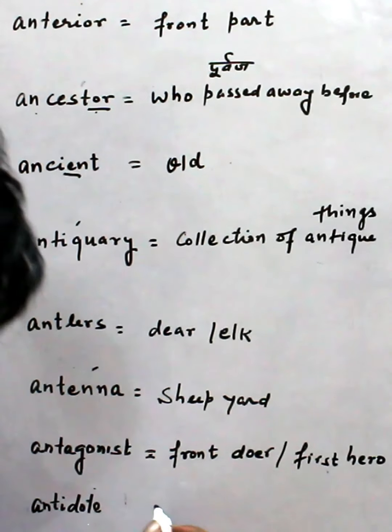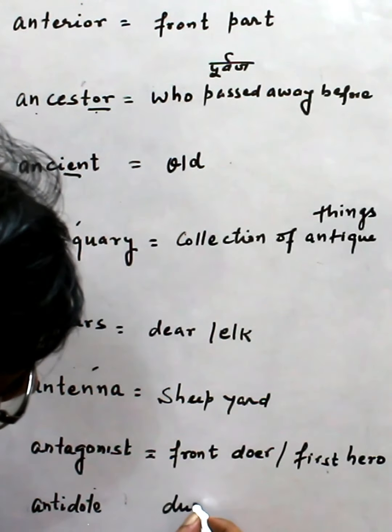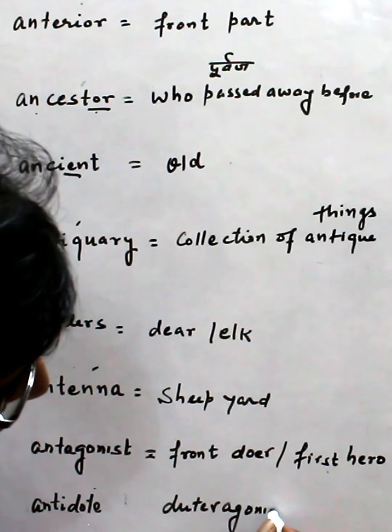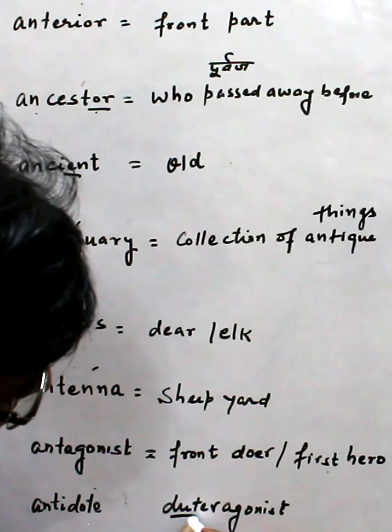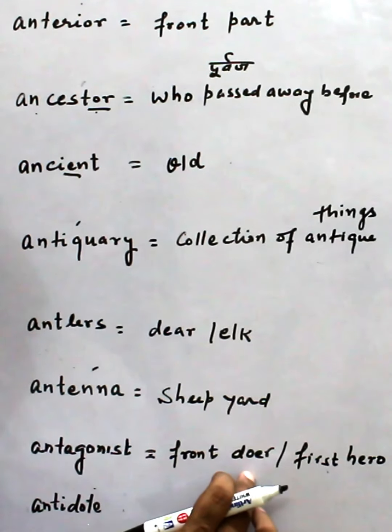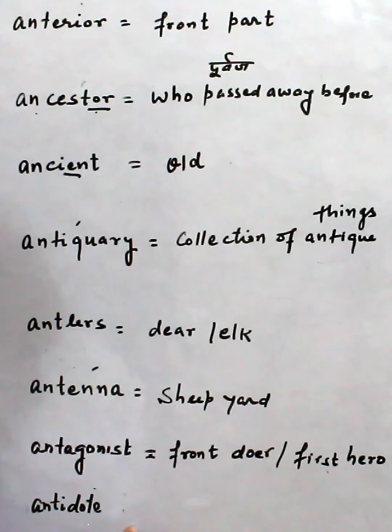It's same like if we say deuteragonist, deuter is the second hero. So deuteragonist means second hero. So it is the front doer or the first hero.